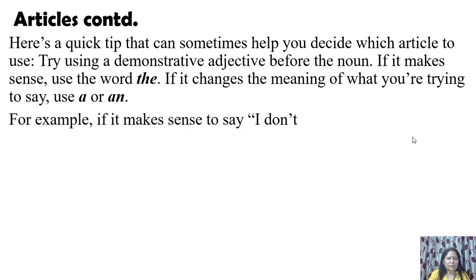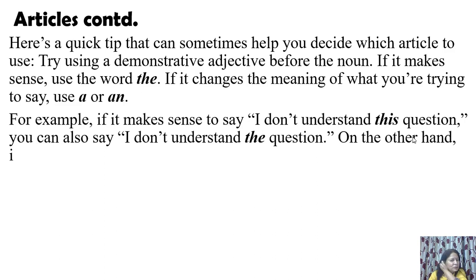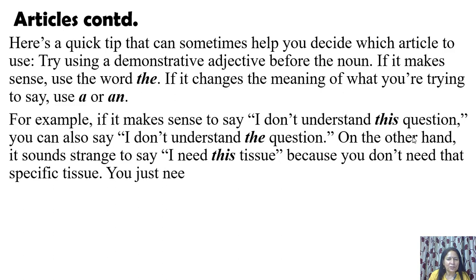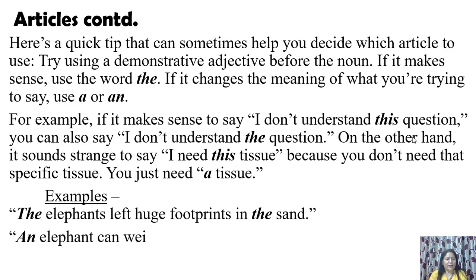Example, if it makes sense to say, I don't understand this question, you can also say, I don't understand the question. On the other hand, if it sounds strange to say, I need this tissue, it is odd, because you don't need this specific tissue, you just need a tissue, so you can say, I need a tissue. Examples: The elephants left huge footprints in the sand. An elephant can weigh over 6,000 pounds.